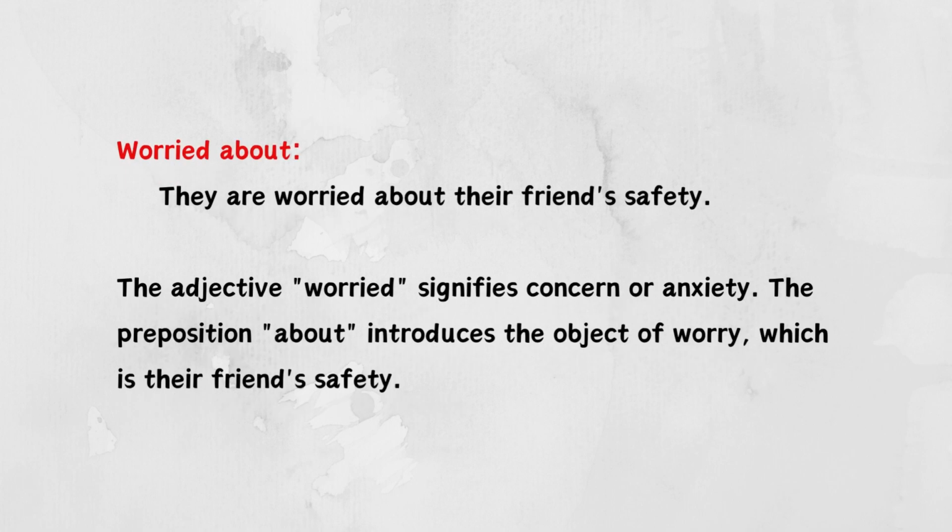Next. Worried about. They are worried about their friend's safety. The adjective worried signifies concern or anxiety. The preposition about introduces the object of worry, which is their friend's safety.